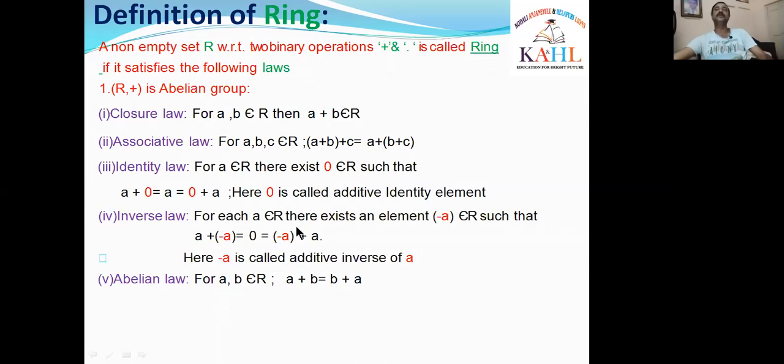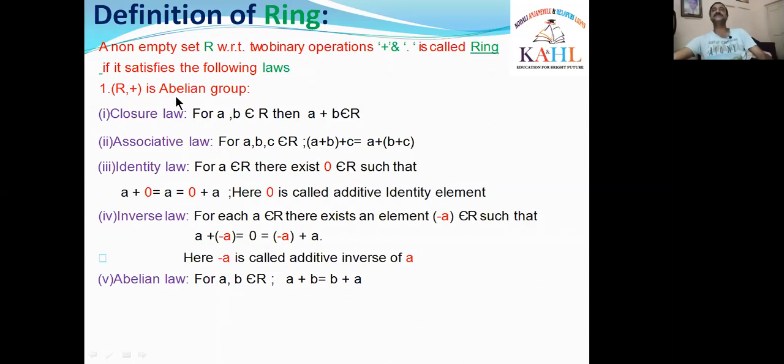If this condition holds and -a belongs to R, then we say that inverse law exists in R, and here this -a is called the additive inverse of a, because the operation is addition. That's why -a is called the additive inverse of a. Here a is also called the additive inverse of -a. Okay, right. What about the abelian law? For any two elements a, b in R, a + b is equal to b + a. The operation used is plus. Students, I am reminding you again, here only plus is the operation. a + b is equal to b + a. Then we say that abelian law exists in R.